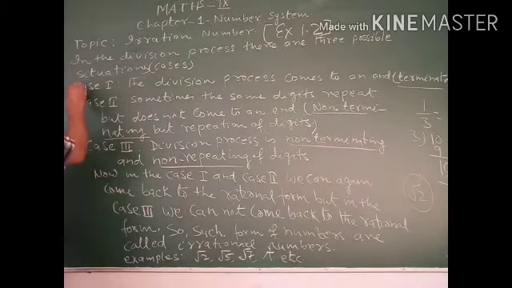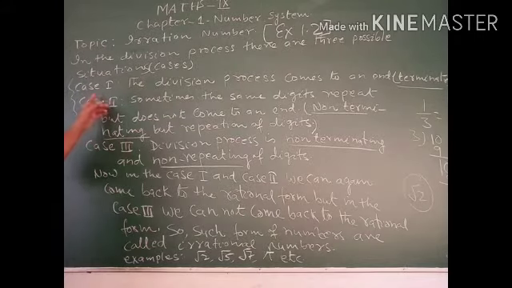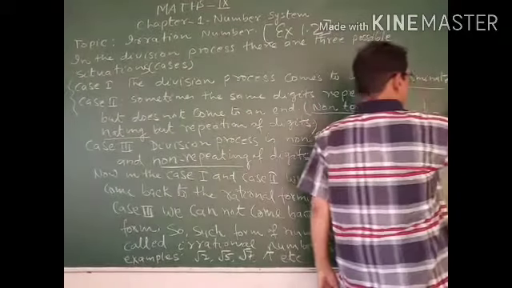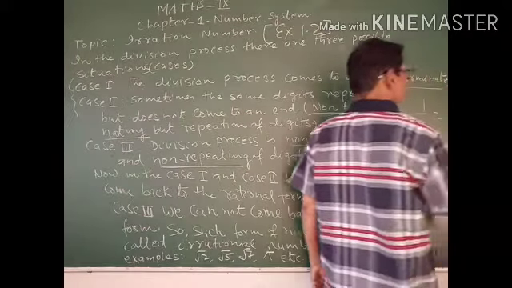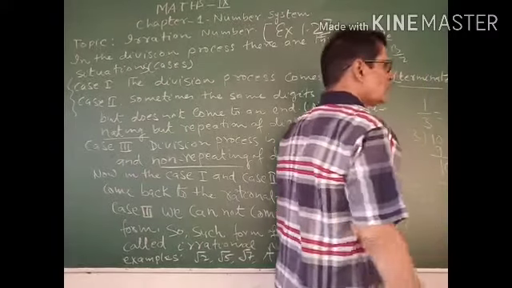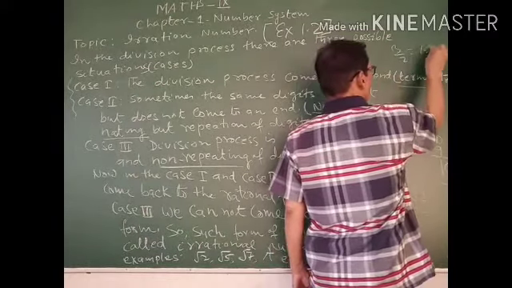What happens in case first and case second? Case first, 3 by 2 will be equal to 1.5.